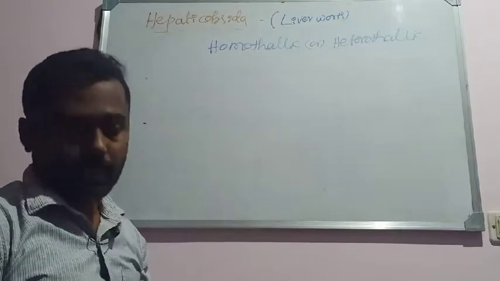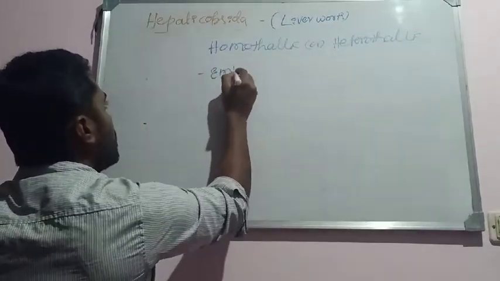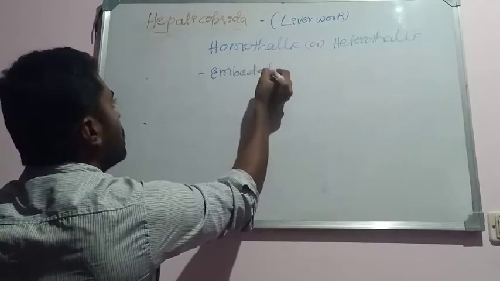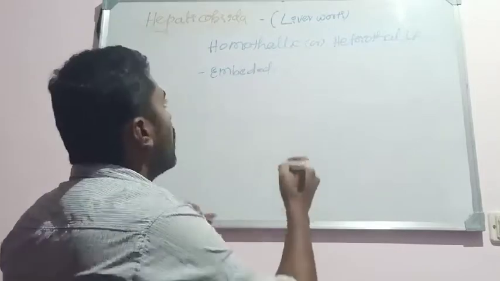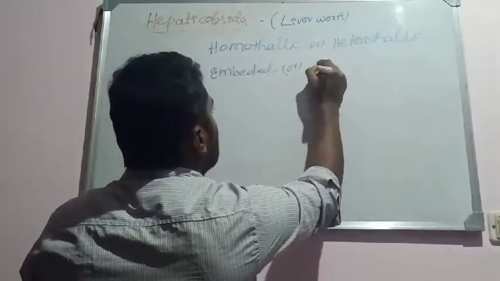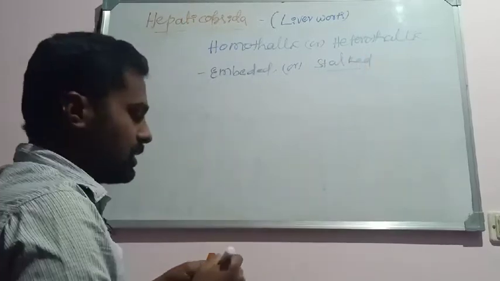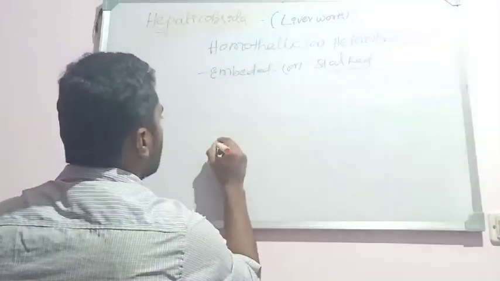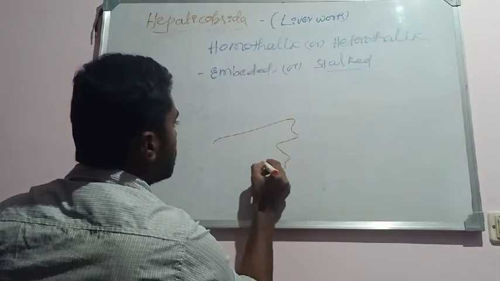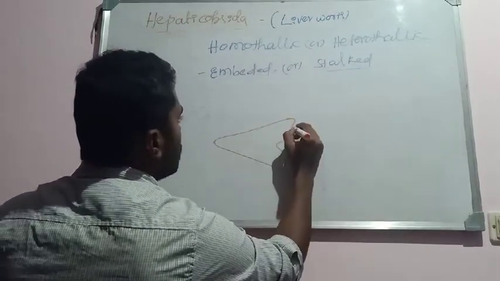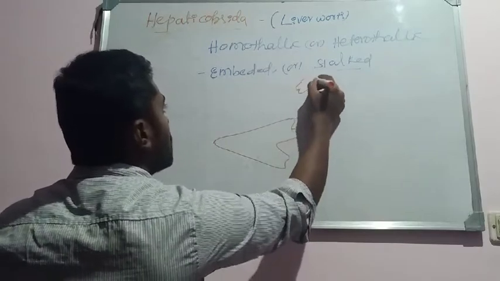So dioecious plants can also be seen, or it may be homothallic or heterothallic in nature. Okay, so the sex organs are either embedded in the thallus, or they may be stalked. They possess a stalk. Similarly, in Marchantia, the sex organs possess a stalk. Usually they develop from the terminal ends of the thallus. Okay, the sex organs are stalked.